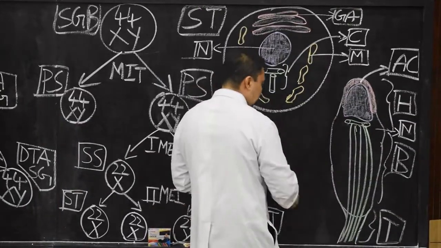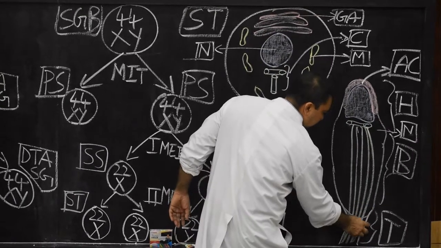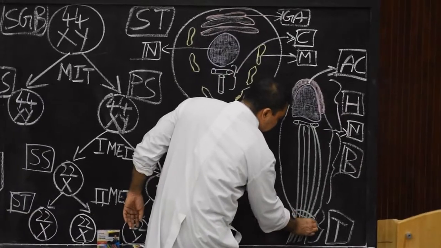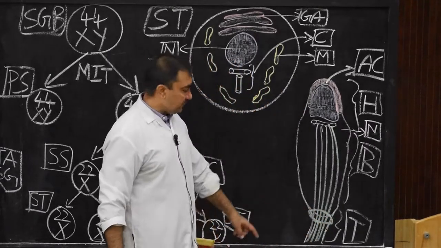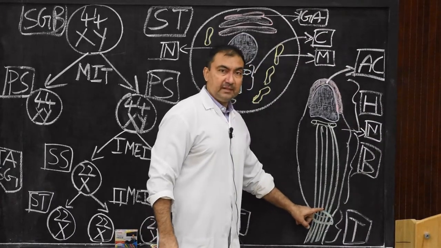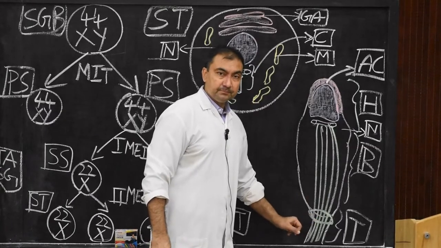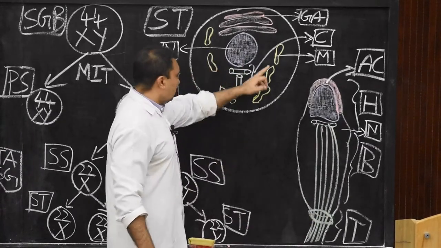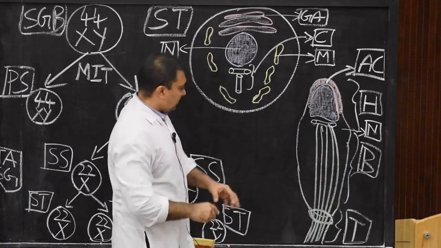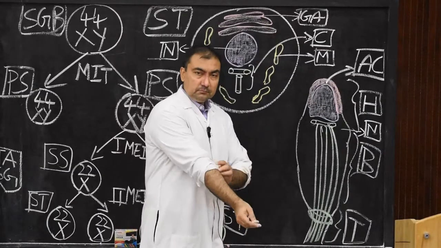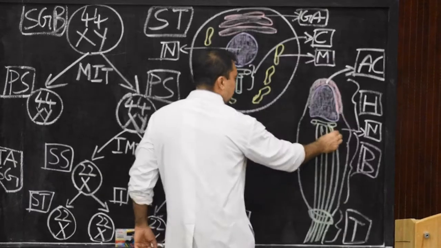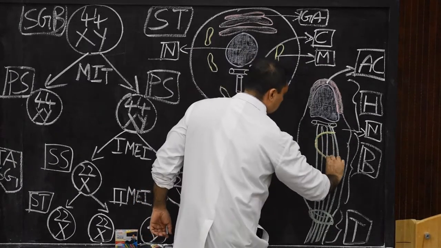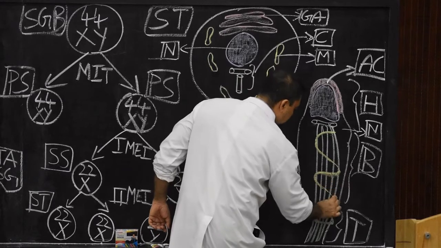The same posterior centriole will settle down at the junction of body and tail as a ring-like structure known as the annulus. It will demarcate between body and tail. And the last structure, the mitochondria. The mitochondria will cover the axial filaments of the body in such a way that they form a spiral sheath-like structure.